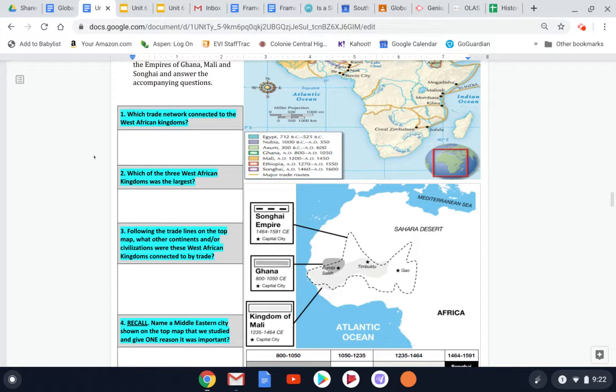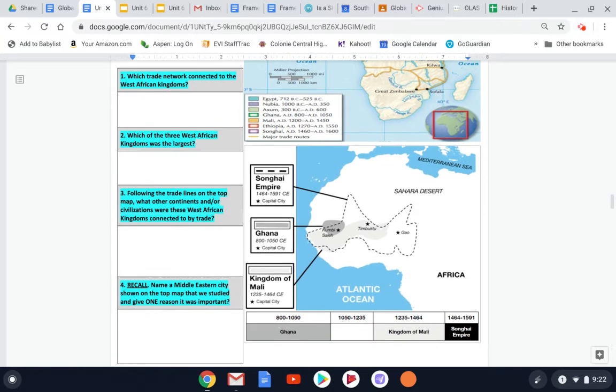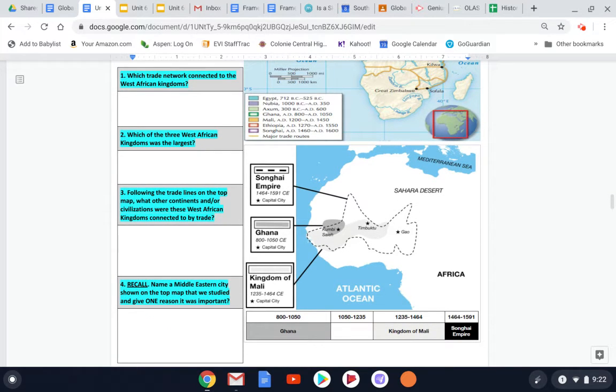Our second question, which of these three West African kingdoms was the largest? And this one is also a pretty straightforward question if you're looking at this map down here. As long as you're paying attention to the labeling, to the key, and where they're identifying the shadings of these three civilizations and empires, that is a pretty straightforward question too.